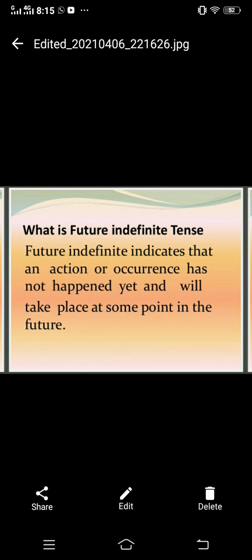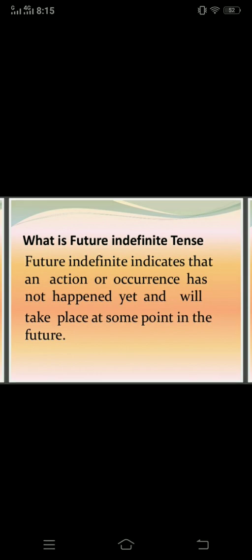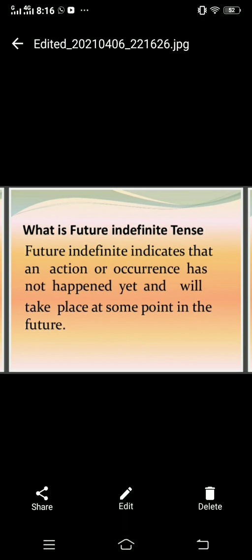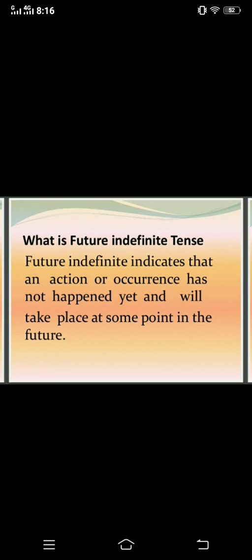For example, I have a sentence: we shall play football after 1 hour, after 2 hours. We shall, or I shall play cricket, or I shall play football after 1 hour. So you can see there is no planning or intention in the future, so we use future indefinite tense. As there is no planning to play football, that is why this is called future indefinite tense, because there is no planning whether we will play football or cricket.